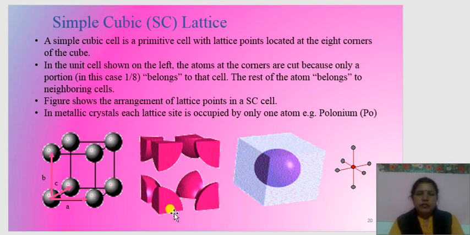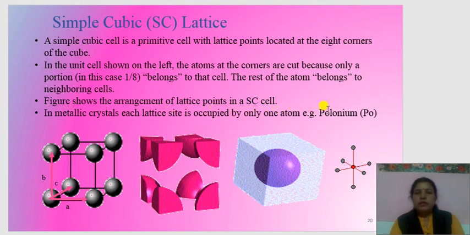Hence, in metallic crystals, each lattice site is occupied by only one atom, for example polonium. This is the simple cubic structure. This represents the space filling. This is the diagram of the unit cell, and this is the space lattice.